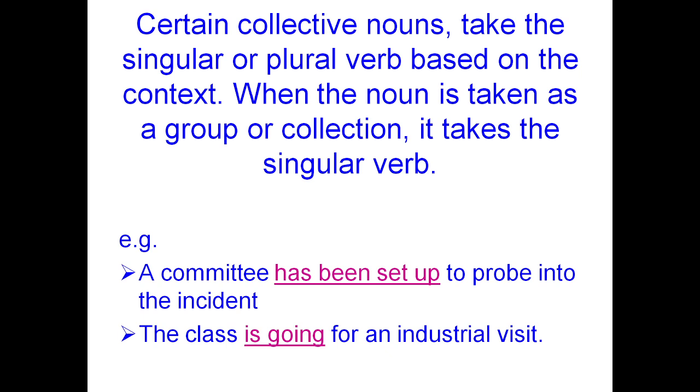The committee are divided on this point. In this sentence, we are referring to all the individuals, so we are using the verb in the plural form. The class is going for an industrial visit. The class, we are referring to the entire class. We are not meaning anybody as an individual. So they are all going for the industrial visit, the students in the particular class.